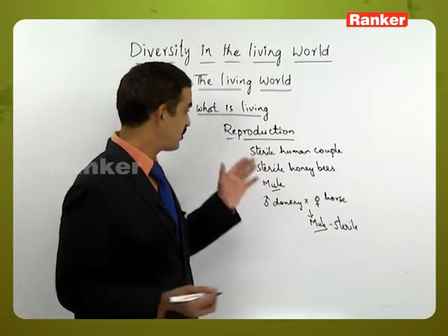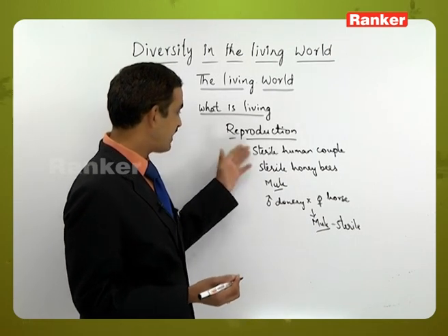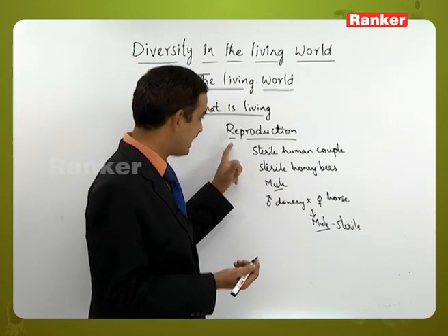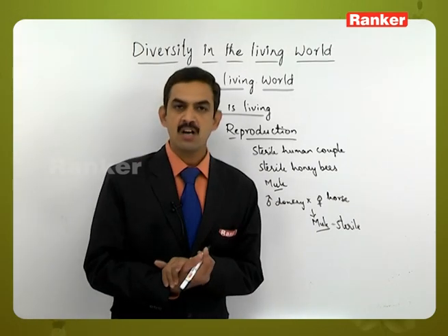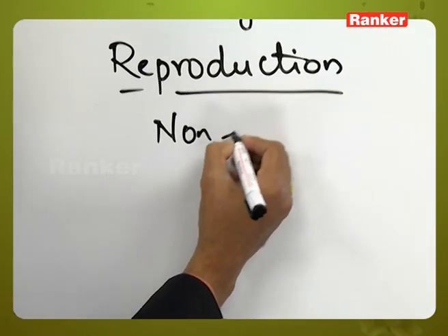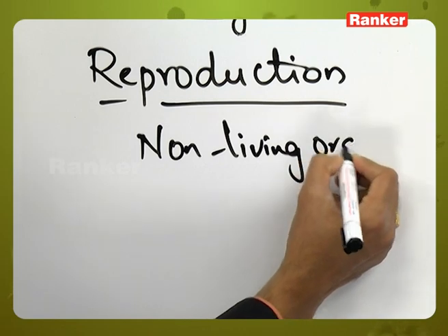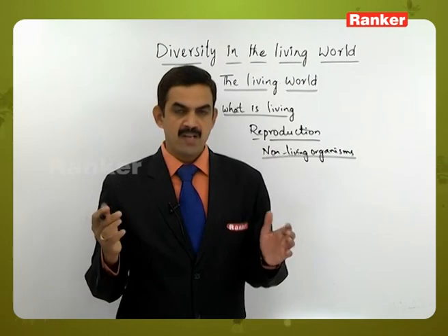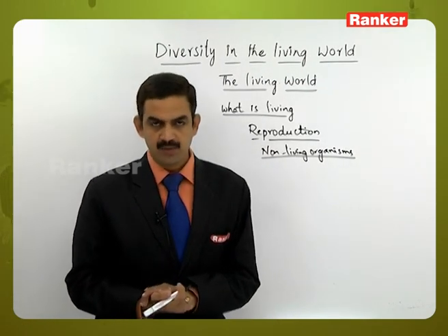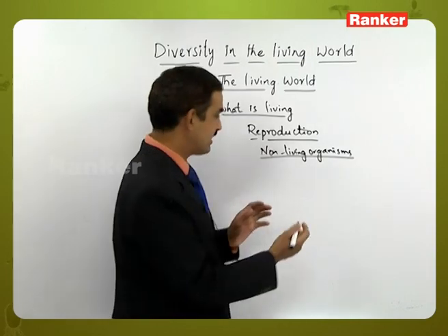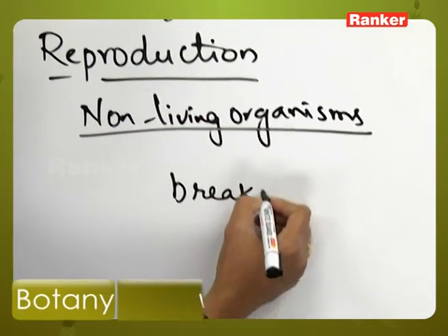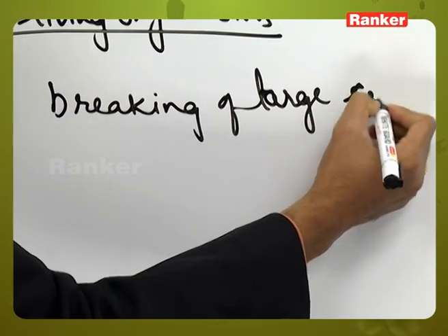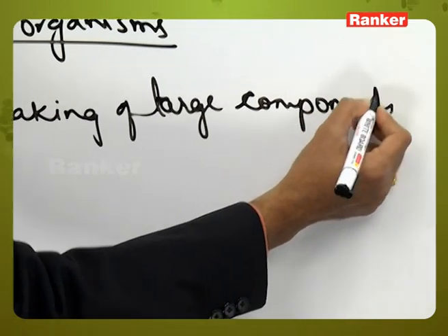So there are some examples where we cannot say that sexual reproduction or reproduction is always possible in living organisms. These are the examples where living organisms cannot participate in reproduction. In the non-living world, when a mountain or a boulder is present, it may break and convert into small pieces, that is, breaking of larger components into smaller components of non-living matter.